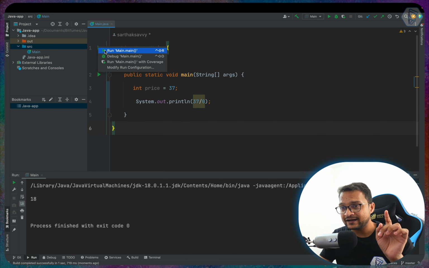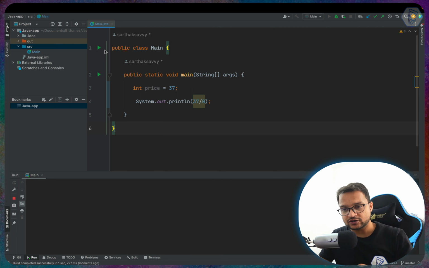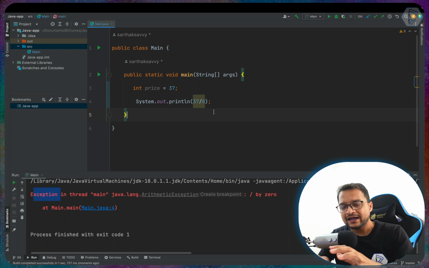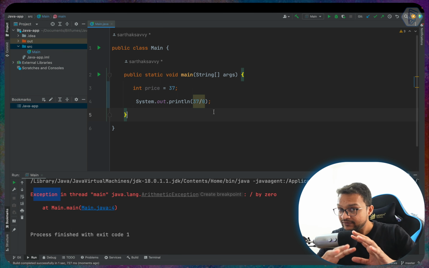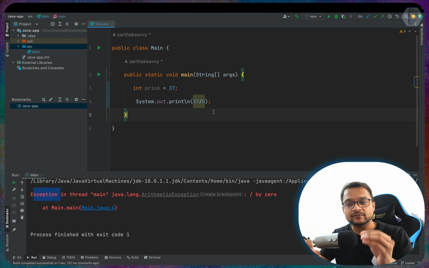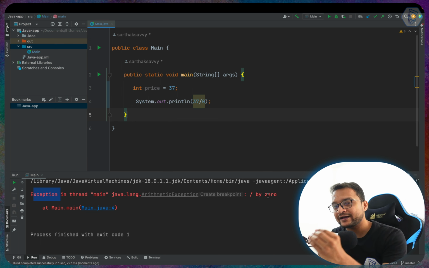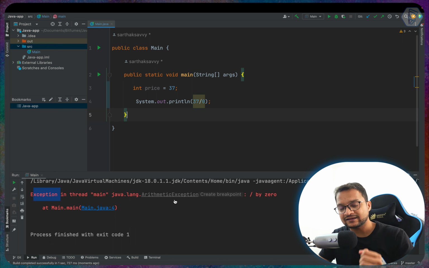But when we try to run this function, we are getting this exception. Although everything is fine in our code, when we run it we get an exception, and the exception is divide by 0 exception. Once again, it's an arithmetic exception, and we have no clue how we can deal with this exception.